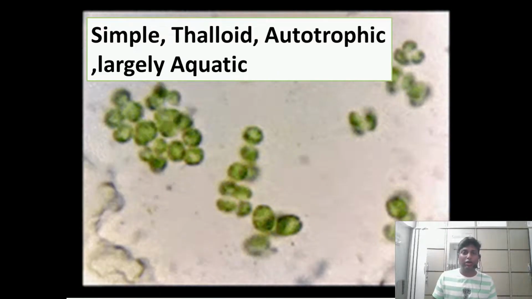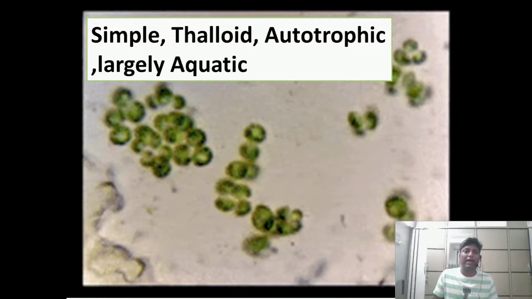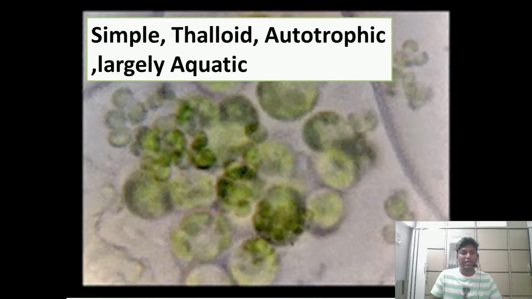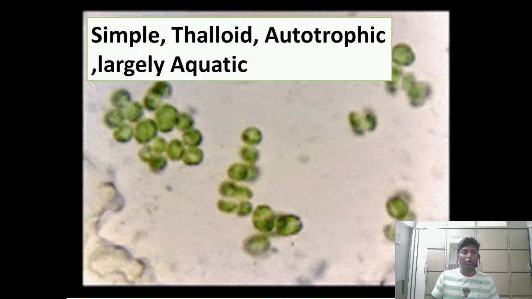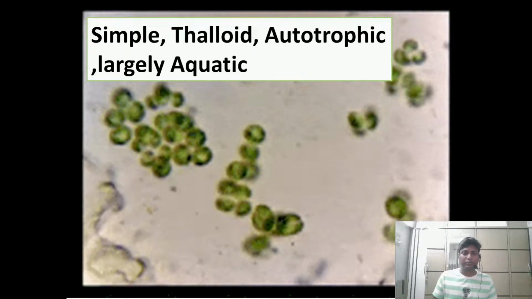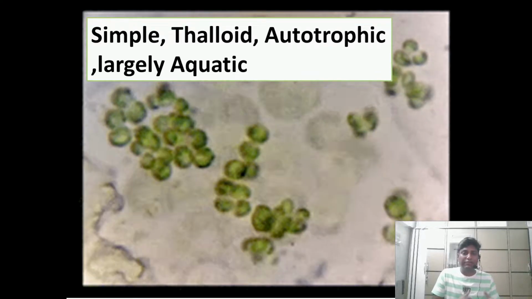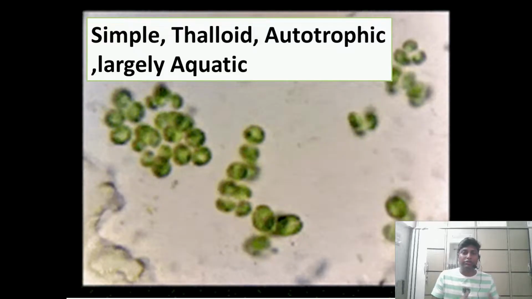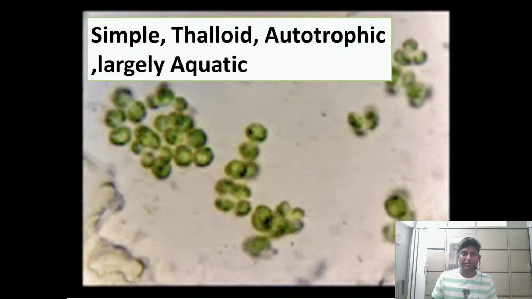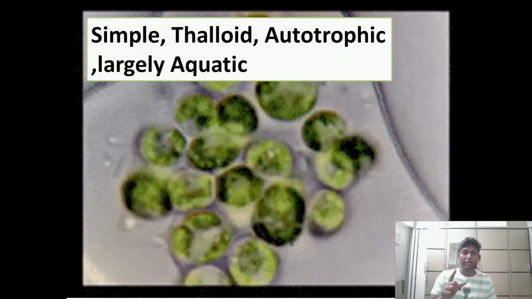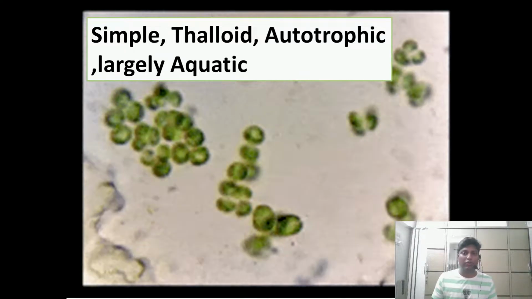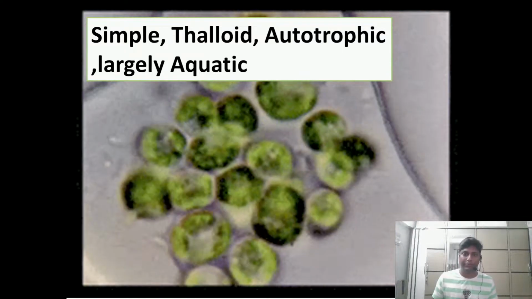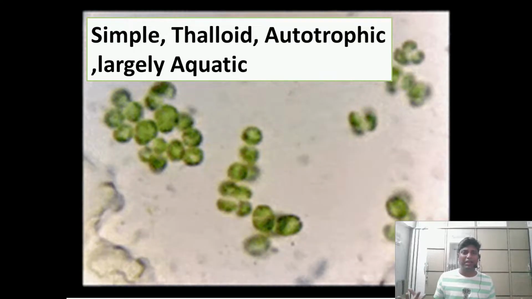What do we mean by thalloid? Thalloid means they do not have root, stem and leaves. They are single cells or multicellular structures. At the same time, as we said that they are plants, so definitely they can make their own food. So they are autotrophic. That means they have green color pigment, that is nothing but chlorophyll, and they can make their own food. At the same time, where are they present?